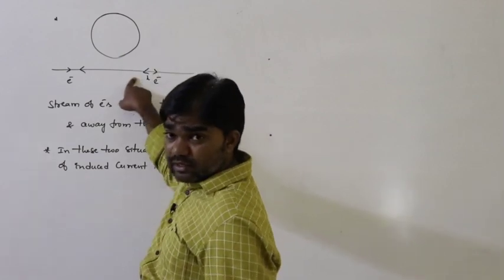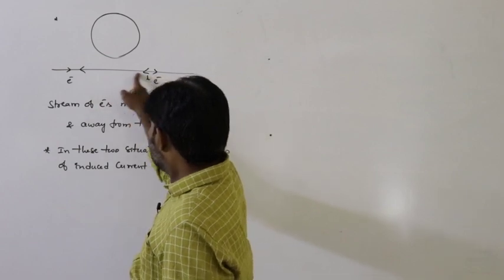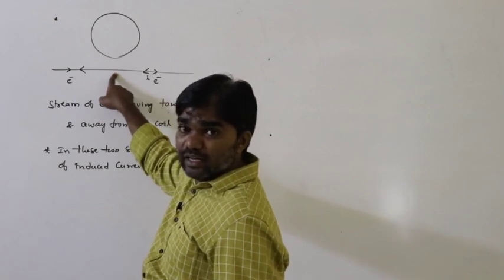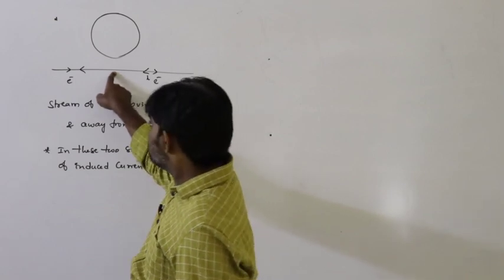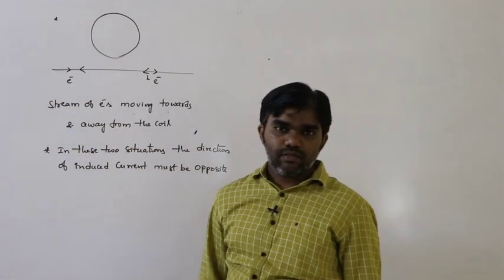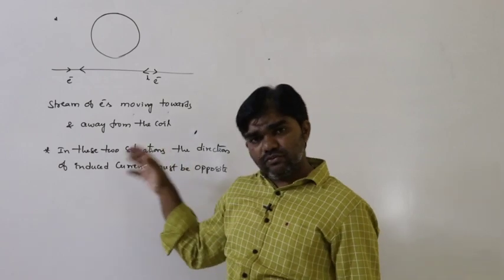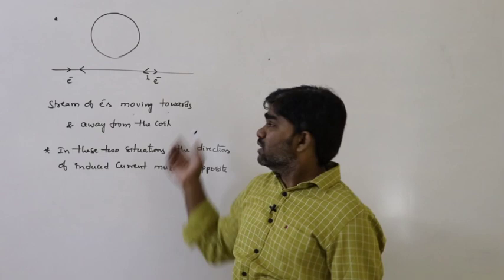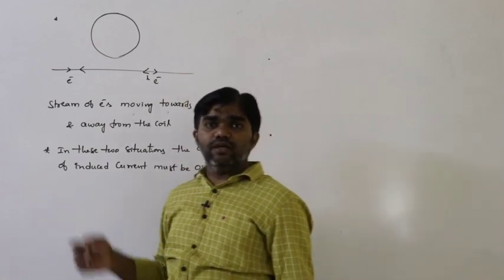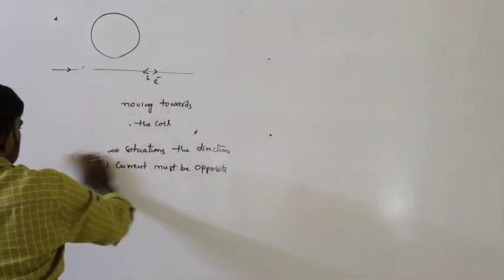If the current passes through the conductor approaching the coil, that means the current increases, and from this position onwards the current moves away from the coil, so it decreases. Increases is the first condition, decreases is the second condition, but in the two situations the direction of the induced current must be opposite. So this is about some conditions in this.